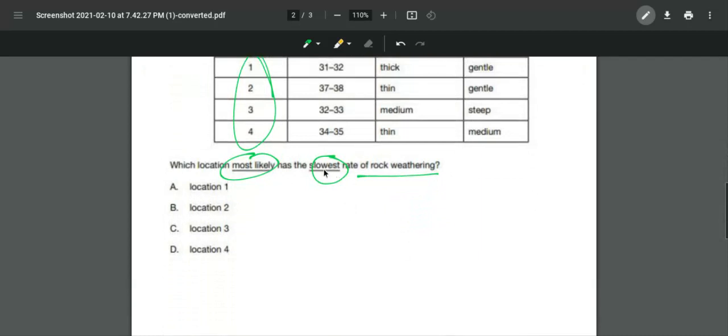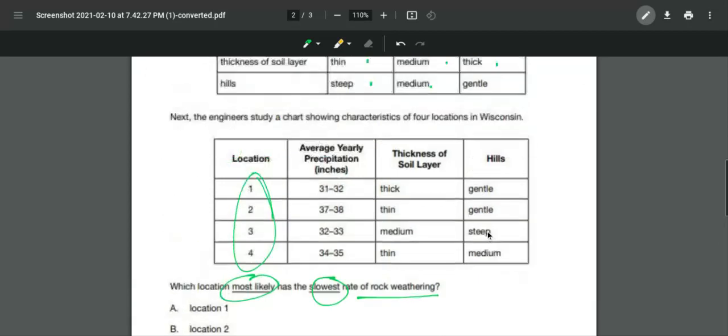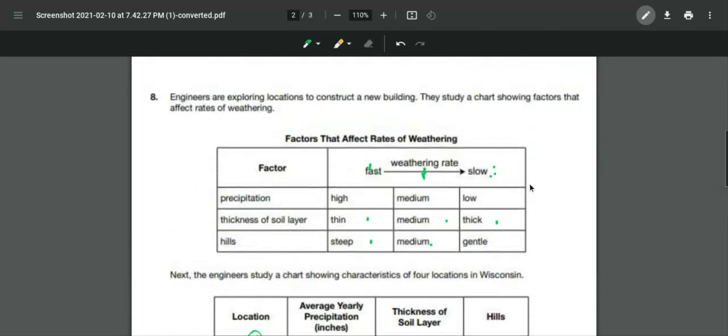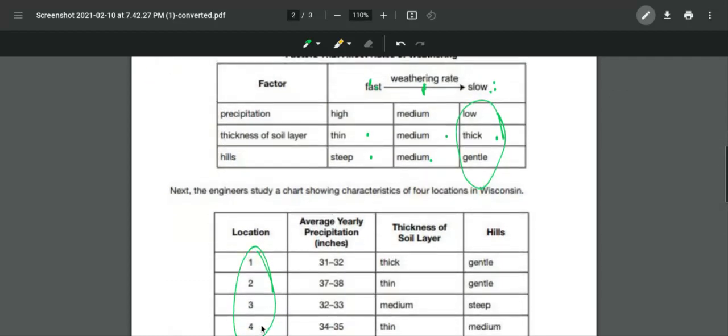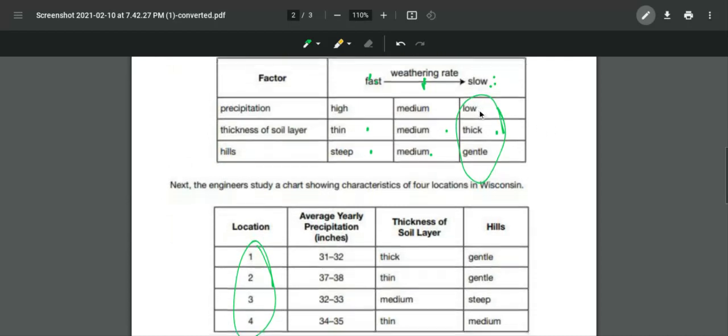So we need the slowest rate of rock weathering. So the ideal location would have low precipitation, thick soil layer, and gentle hills. So let's look at our location. Low precipitation, thick soil, and gentle hills would be our prime location for the slowest weathering rate of rocks.